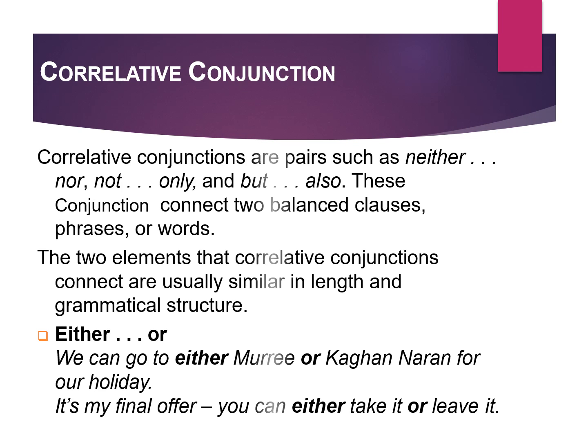Correlative conjunctions are pairs such as neither nor, not only but also. These conjunctions connect two balanced clauses, phrases, or words. The two elements that correlative conjunctions connect are usually similar in length and grammatical structure.